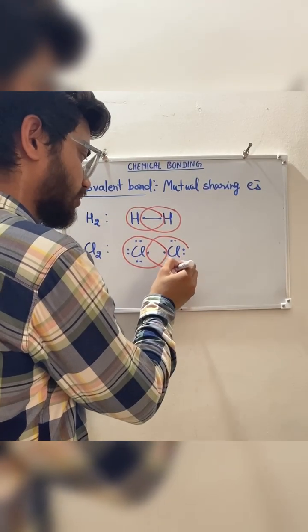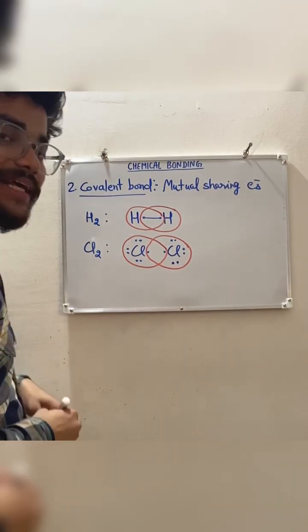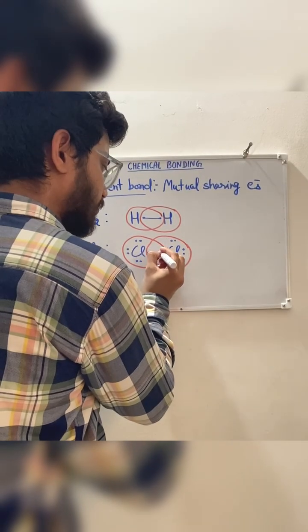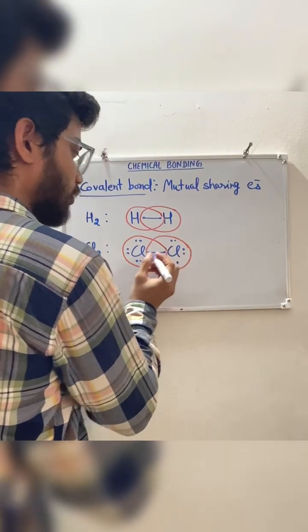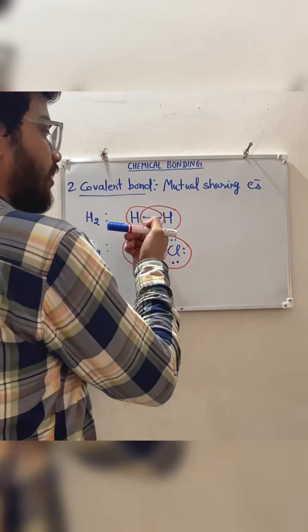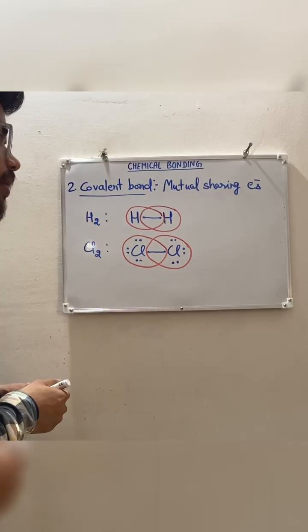This will also take an electron to get surrounded by 8 electrons. So these 2 electrons make one bond. So here is a covalent bond between 2 chlorine atoms, and a covalent bond between 2 hydrogen atoms.